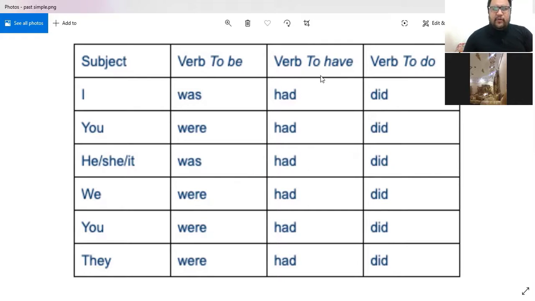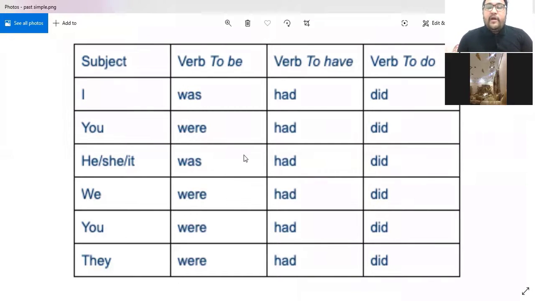Now, how about the past tense of the verb to have? Before we have I have, you have, he, she, it has, we have, they have. Now, since this is simple past, I, you, he, she, it, we, you, and they, we all use had. So there is no more have, there is no more has.